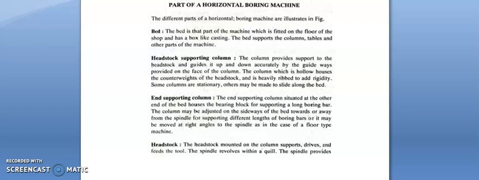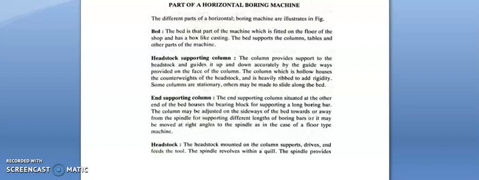Headstock supporting column. The column provides support to the headstock and guides it up and down accurately by guideways provided on the face of the column. The column, being hollow, houses the counterweights of the headstock and it is heavily ribbed to add rigidity. Some columns are stationary, others may be made to slide along the bed.